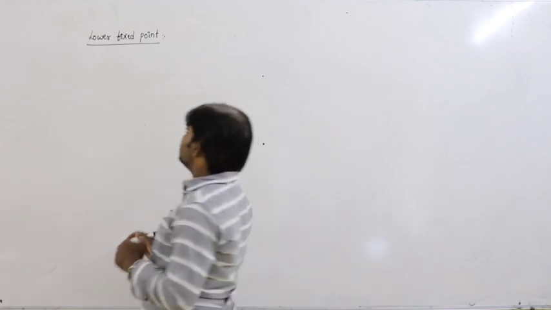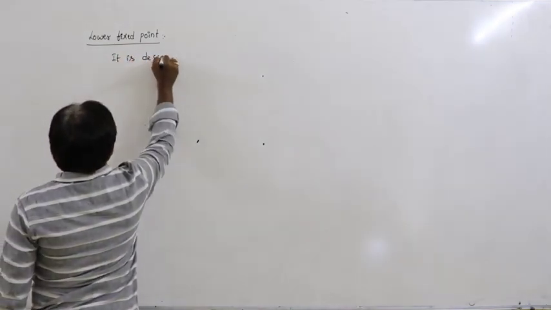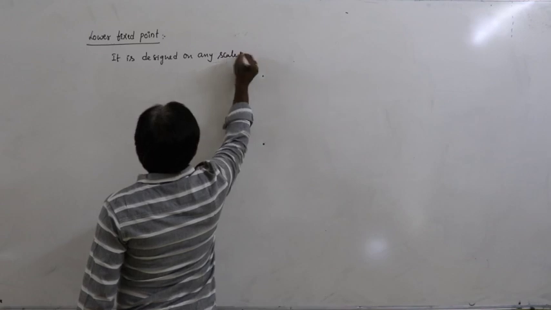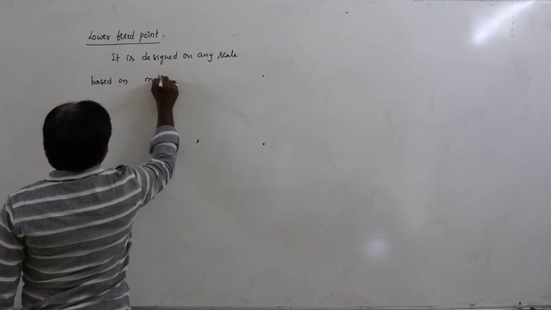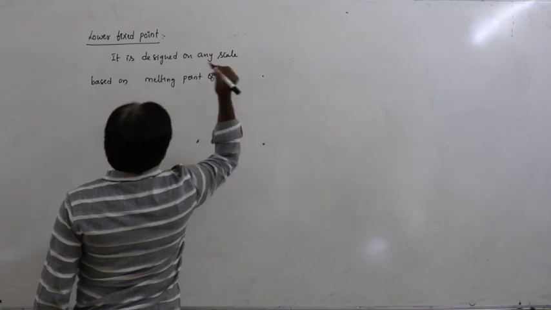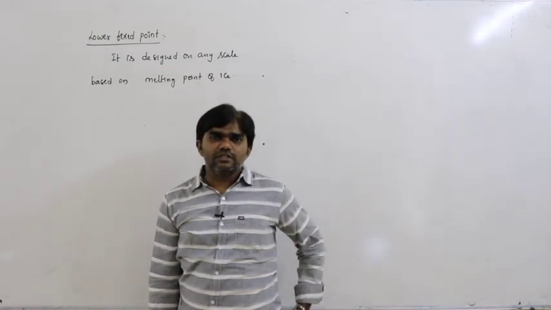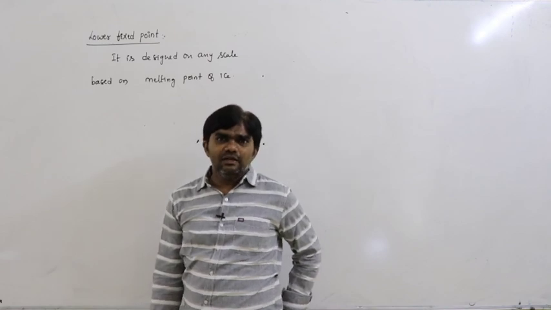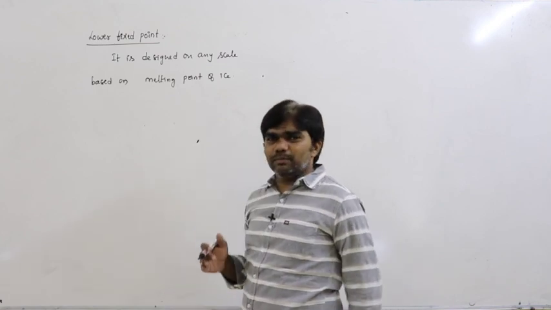The lower fixed point on any scale is designed based on the melting point of ice. The melting point of ice is considered the lower fixed point on any scale, because this is the starting point generally.